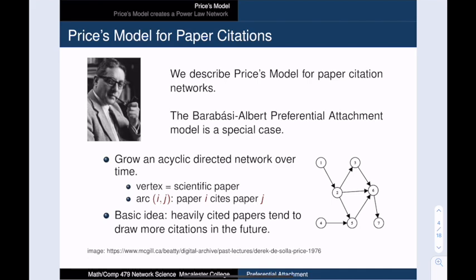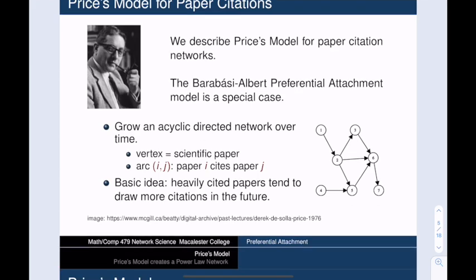We will be modeling citations between scientific papers, and this creates an acyclic digraph. The edges are directed. The arc ij exists when paper i cites paper j. And this directed network does not contain cycles because paper i can cite paper j only when paper j has already been published. Well, this was true in the 1970s before the innovation of online preprint archives, so we will continue to adhere to this restriction. Price's goal was to create a model that matched the behavior that you see in the scientific literature. Papers that are currently heavily cited tend to draw even more citations in future years, pulling further and further ahead in popularity.